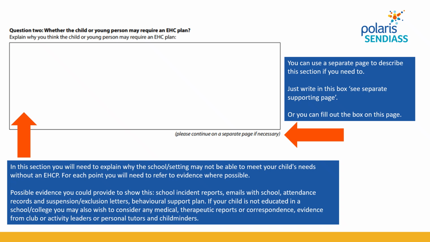And hopefully you would have SEN support plans and support from the school with that. The other types of evidence you may have in this section would be school attendance records, any suspension letters, any behavioural support plans, or if your child is on a part-time timetable or regularly struggles to attend, that in itself can be evidence of an unmet need, and that is something that you would want to include and explain in this section.